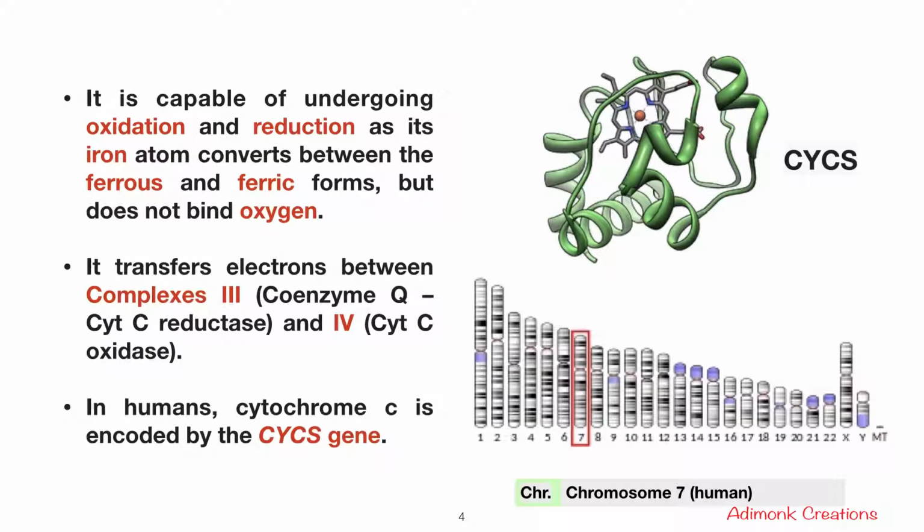Cytochrome C is also capable of undergoing oxidation and reduction as its iron atom converts between the ferrous and ferric forms, but it does not bind to oxygen. It also transfers electrons between complex 3 and complex 4 in the electron transport chain. In humans, cytochrome C is encoded by the CYCS gene. Here we can see the three-dimensional structure of cytochrome C in humans. And in humans, the CYCS gene is found on chromosome number 7.